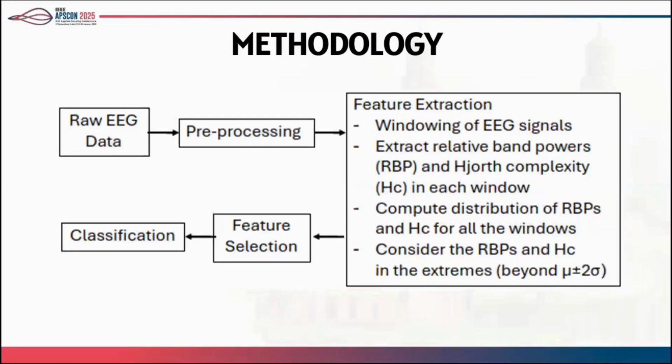So briefly talking about the methodology, we have the EEG data. We are pre-processing it, and then feature extraction takes place. Then we finally select the features which are of relevance, and then the classification happens.